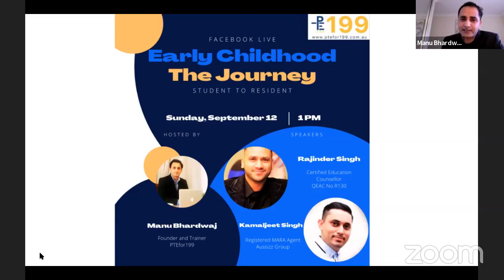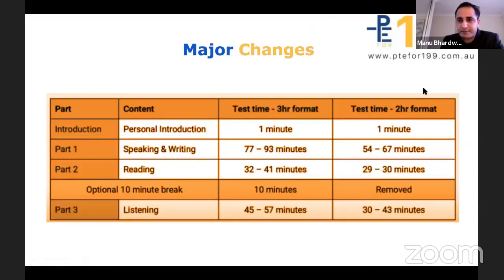But before that, let's quickly discuss the PTE recent updates, which are going to be effective after 16th of November 2021. I will take you through some slides showing the differences introduced by Pearson. First and foremost, the 10 minutes optional break, which you used to get in the examination right after the reading section, will be eliminated after 16th of November. So there won't be any break.